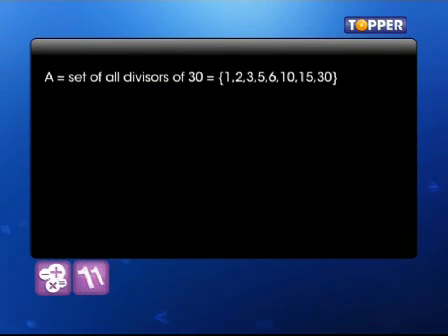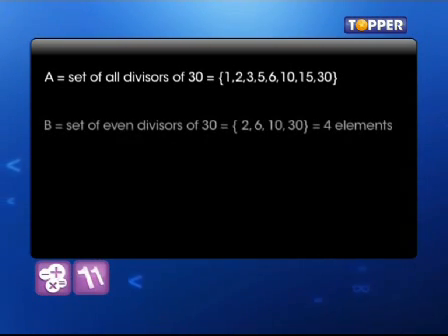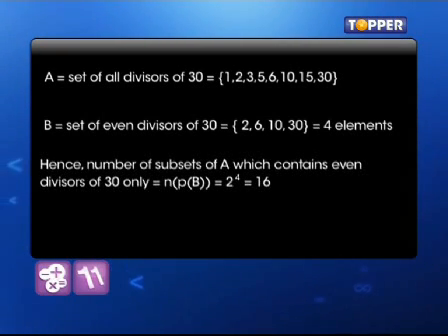Let's consider the set A of all the divisors of 30. How many subsets of A contain even divisors only? It's easy. We have A is equal to {1, 2, 3, 5, 6, 10, 15, 30}, all divisors of 30. The set of even divisors can be read off as {2, 6, 10, 30}, which, as you can see, has 4 elements. Hence, the number of subsets of A that contain even divisors only is, you're right, 2 to the power of 4, which is 16.